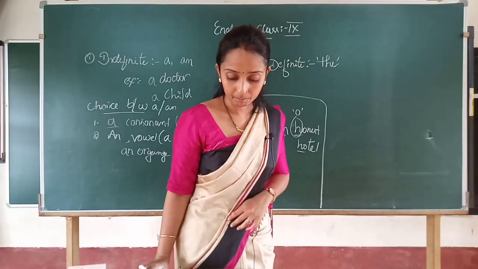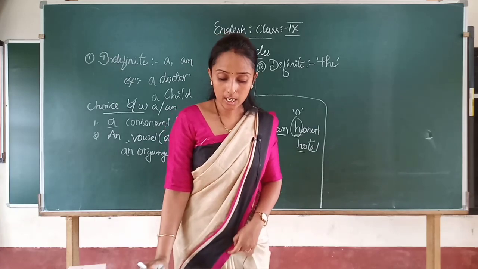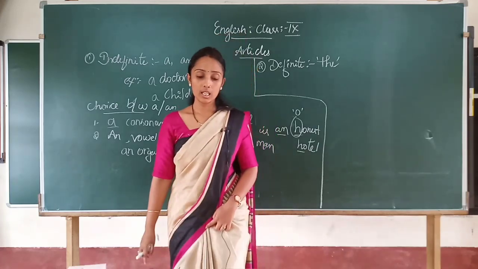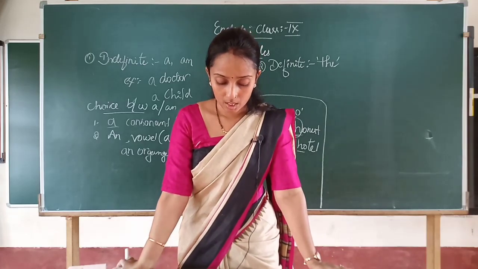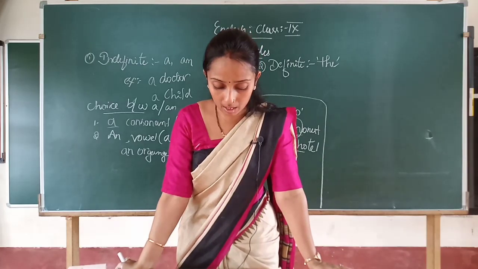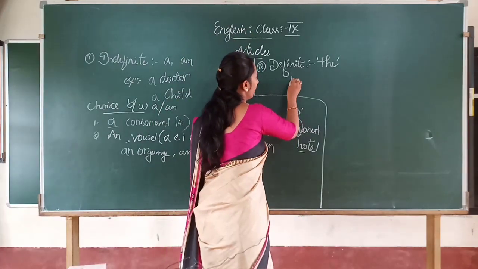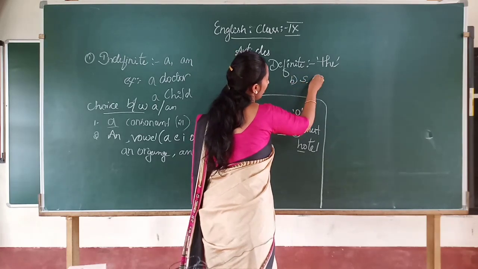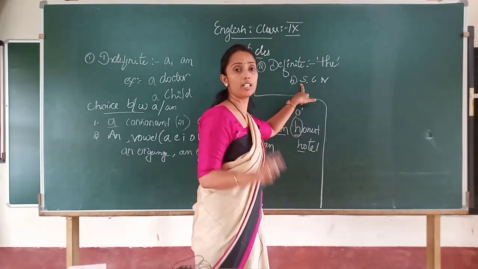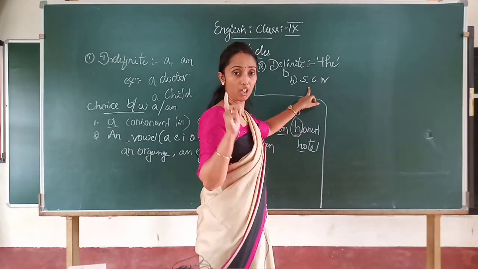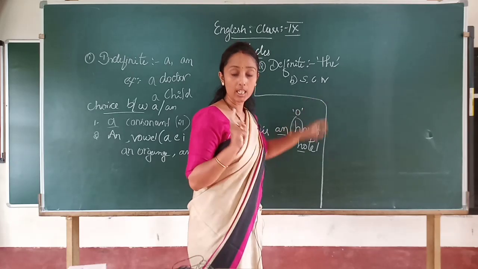Then the next point in this one, remember, the can be used before a singular countable noun. Singular countable noun. Noun is clear. Singular in the sense one, which can be counted. Now, example, book. Clear? The book.